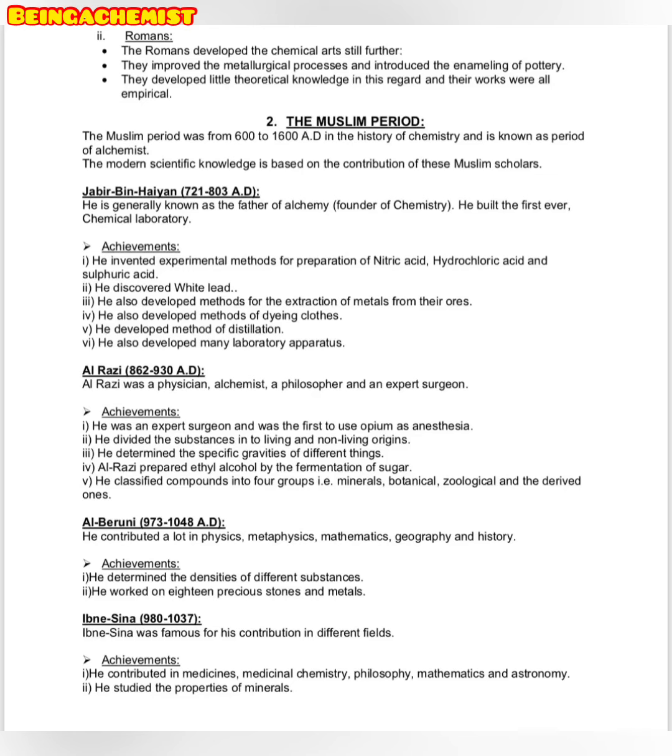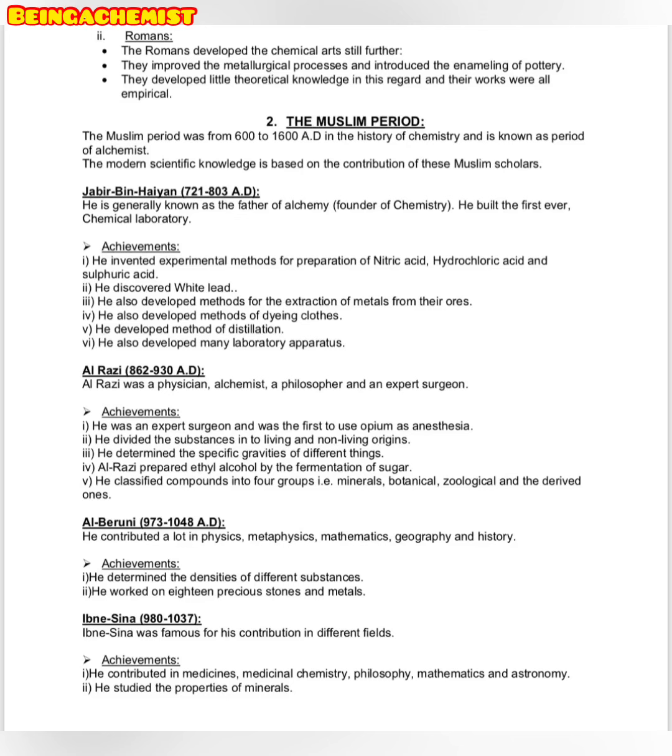The next Muslim scholar is Ibn Sina. Ibn Sina was famous for his contribution in different fields, and his achievements were that he contributed in medicinal chemistry, philosophy, mathematics, and astronomy. In the field of astronomy, we study the moon, planets, stars, and galaxies. He also studied the properties of minerals. So these were the achievements of Ibn Sina.